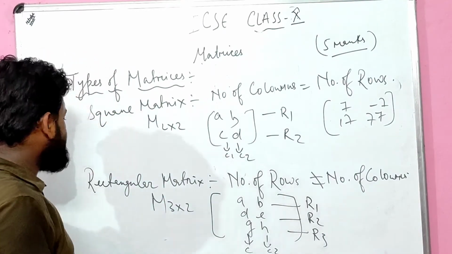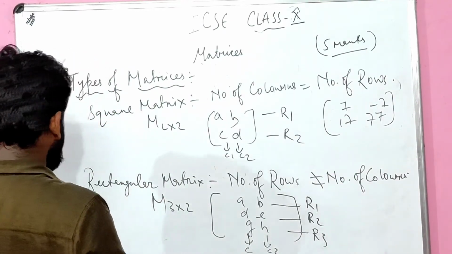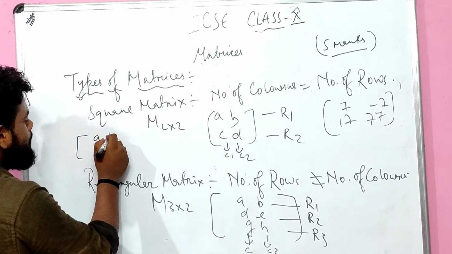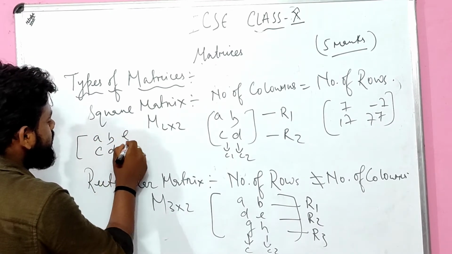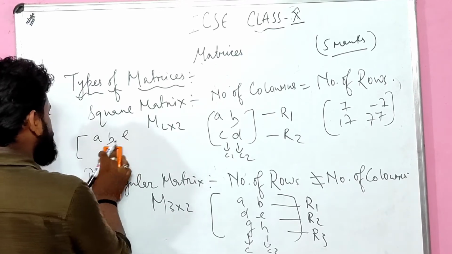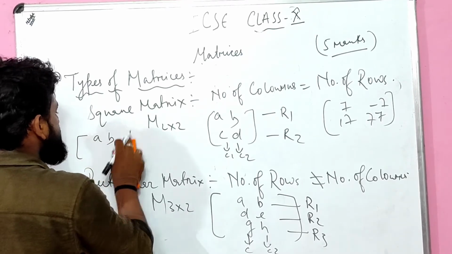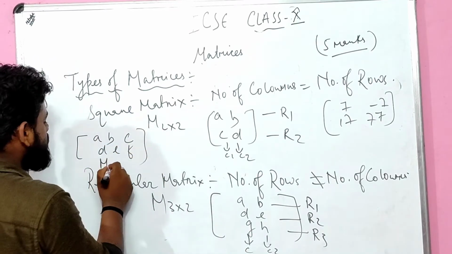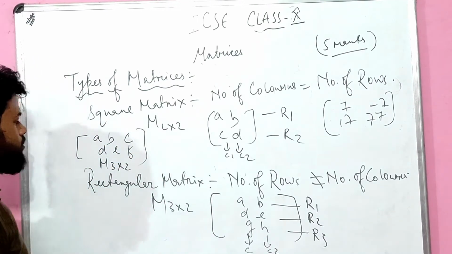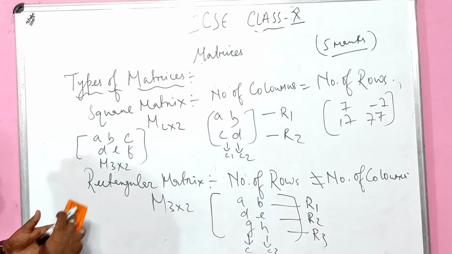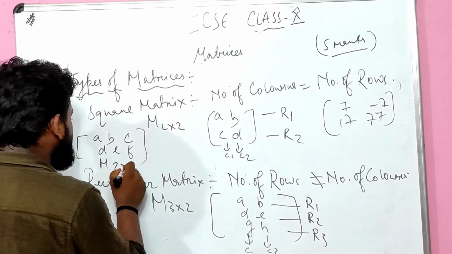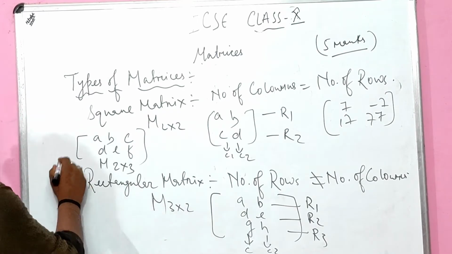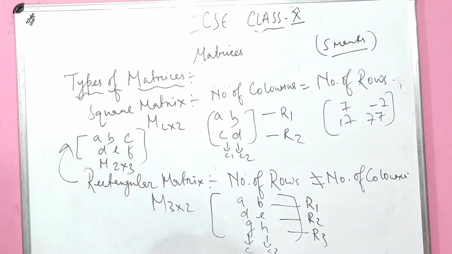Another example, I'm writing over here. A B C D E F. That is all about M 2 cross 3, sorry, M 2 cross 3. That means 2 rows, 3 columns. This is a rectangular matrix. I hope the concept is pretty clear to you.